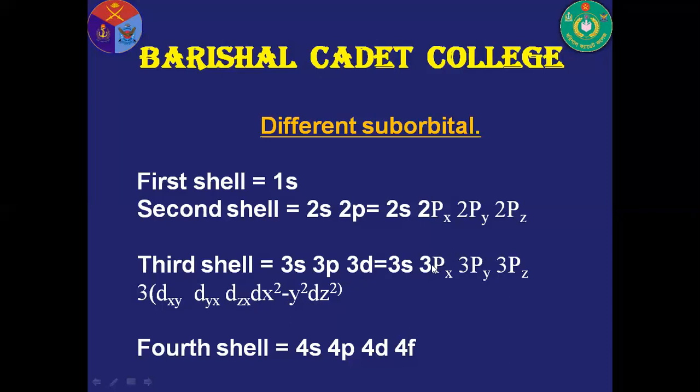These 6 electrons are again divided in 3 suborbitals. The d orbital contains 10 electrons. These 10 electrons are again divided in 5 d subshells. In the case of the fourth shell, 32 electrons are divided as s2, p6, d10 and f14. In this way, different electrons are divided in different orbitals and suborbitals.